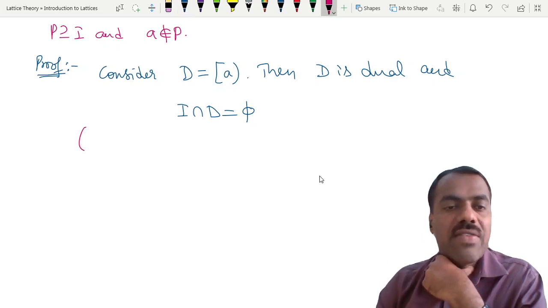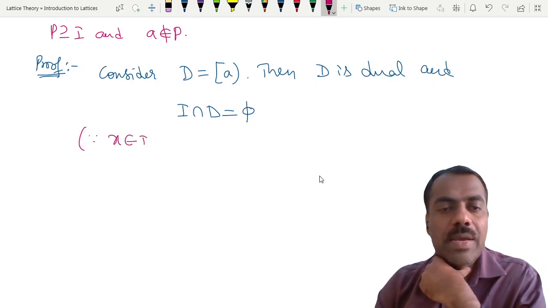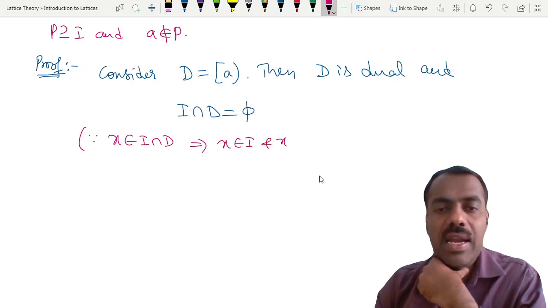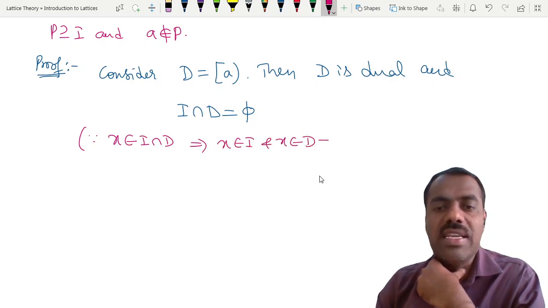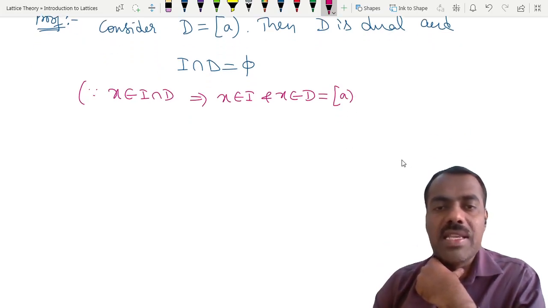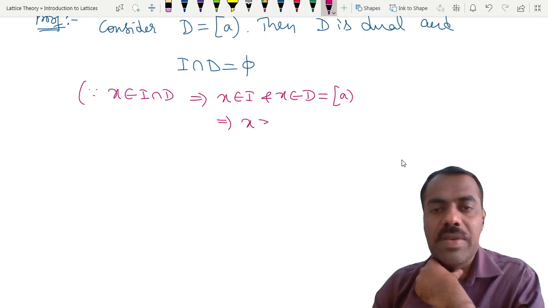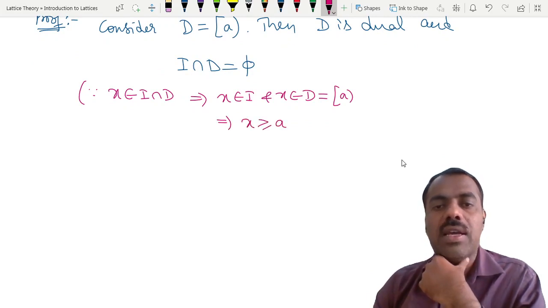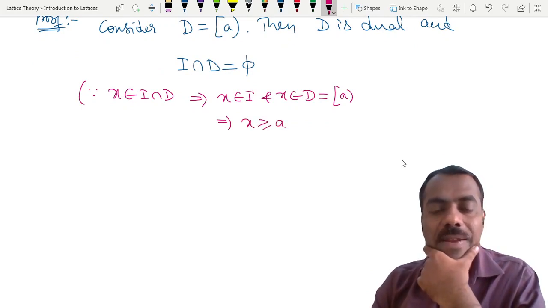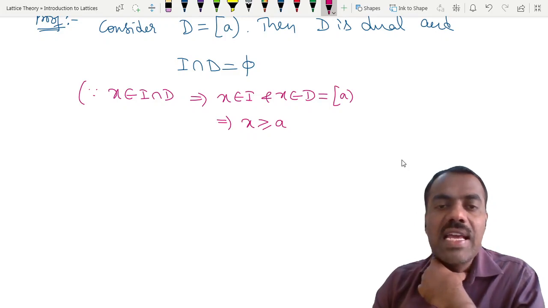If not, you tell me, I will explain. If at all x is in I intersection D, this implies x belongs to I and also x belongs to D, that means x is bigger than or equal to A. Now use the fact that I is an ideal. If an element is there, then anything below it is also there.